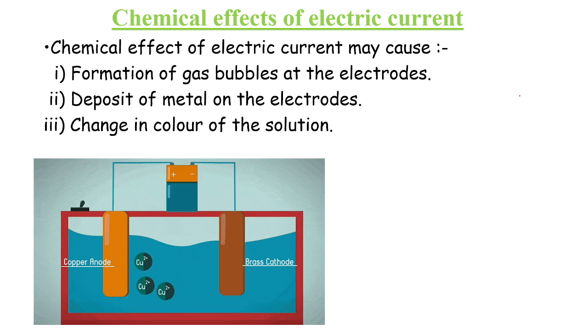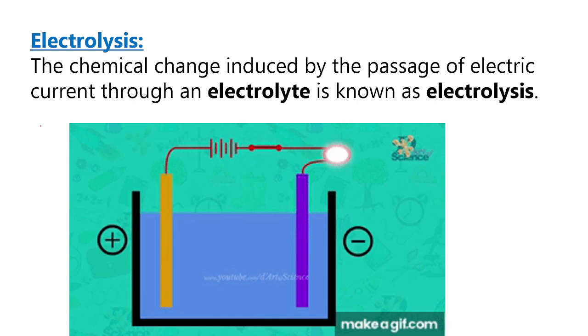So the chemical effect of electric current may cause formation of bubbles at the electrode, deposits of the metals on the electrode, and change in the color of the solution. We have seen all these three with examples. Let us now understand the meaning of the word electrolysis.